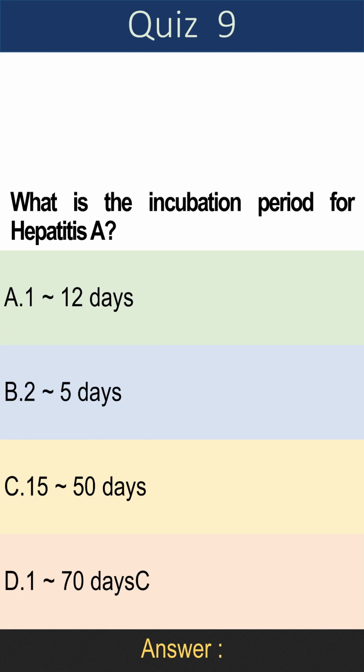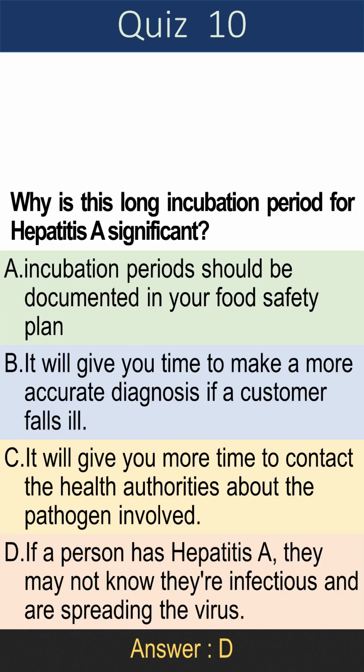Question 9. What is the incubation period for hepatitis A? A. 1 to 12 days, B. 2 to 5 days, C. 15 to 50 days, D. 1 to 70 days. Answer is C. 15 to 50 days.